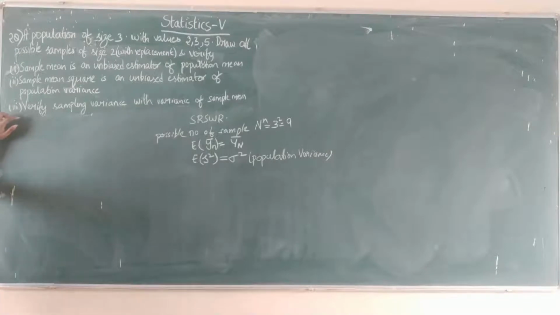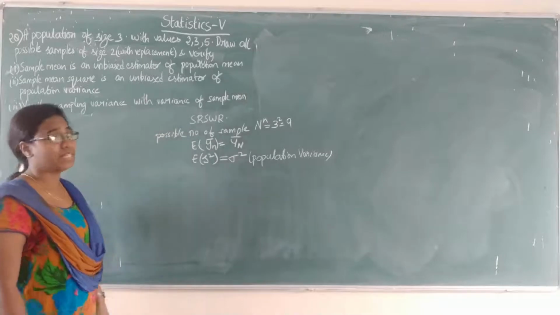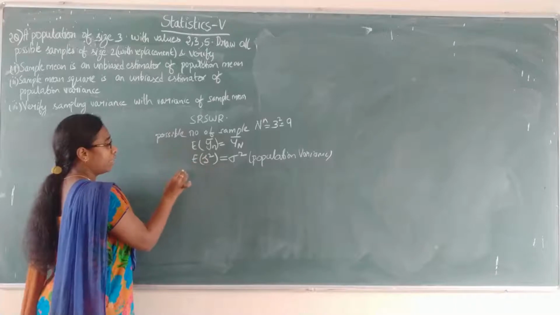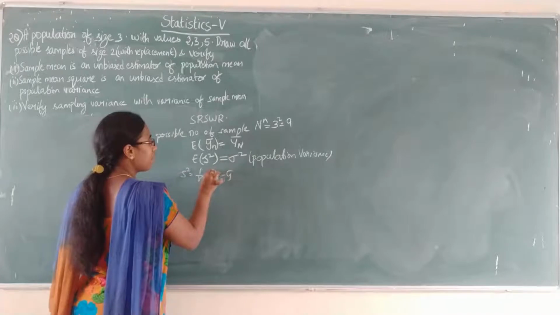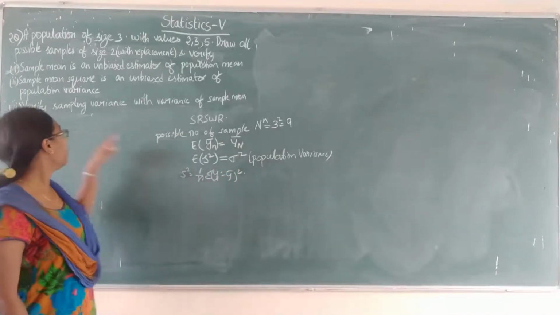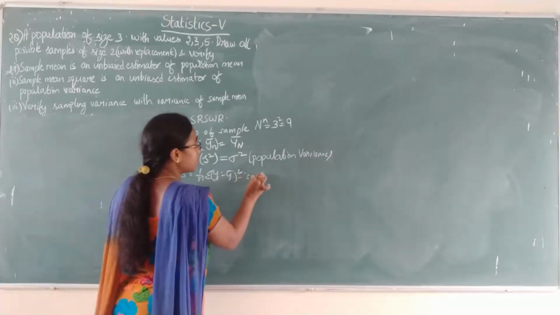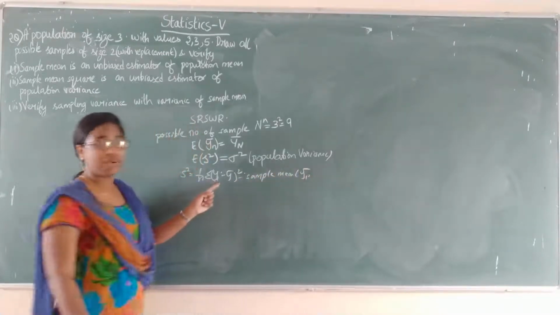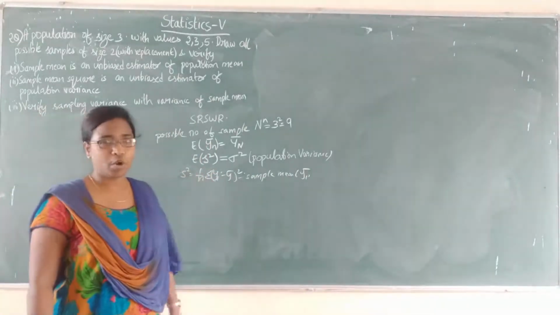And the third bit we need to verify is the sampling variance against the variance of sample means. Sample variance means we will use the variance formula, that is s square equals 1 by n summation y i minus y bar whole square. Here we are finding the sampling variance by using the sample mean values, with y i bar as the y i value minus capital Y N bar whole square, similar to the earlier problem.